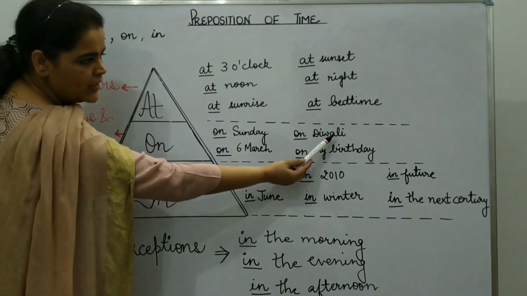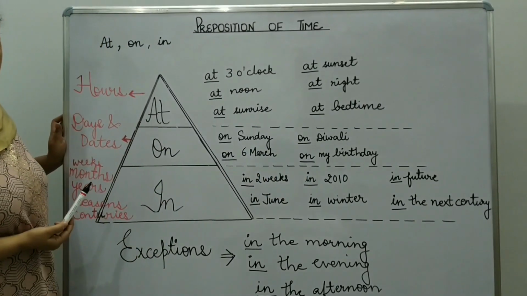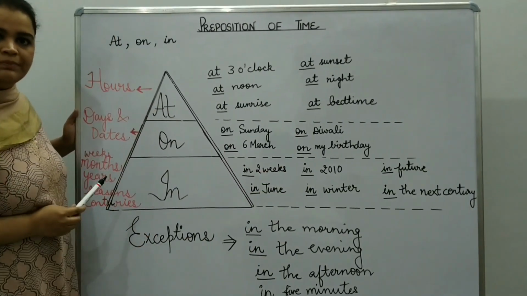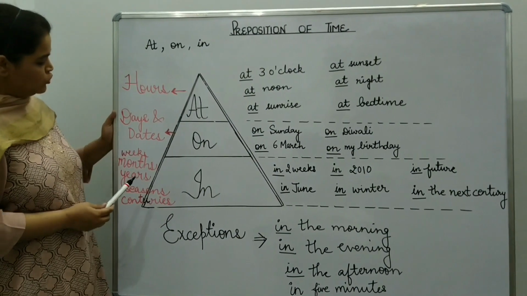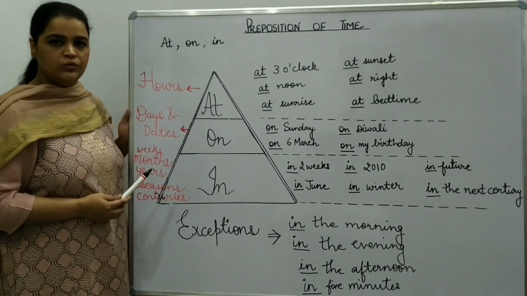This is also considered as a special day. Then with the festival also you have to use on. And the last one, on my birthday. It's also a special day. So when you want to talk about a day or any date, then on should be used.